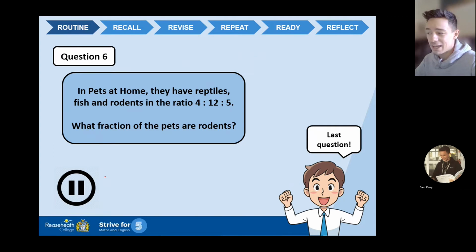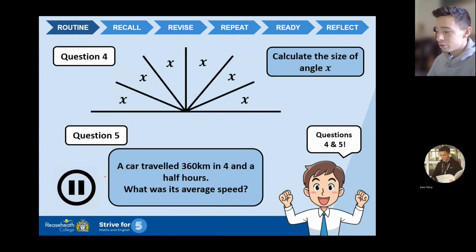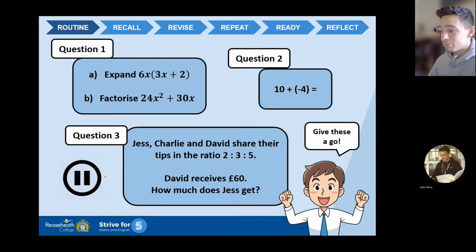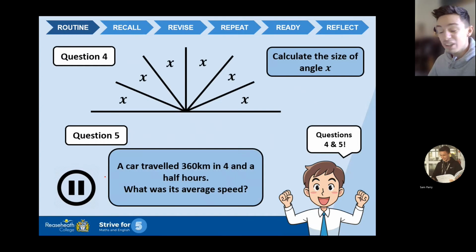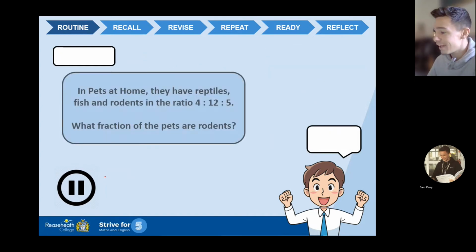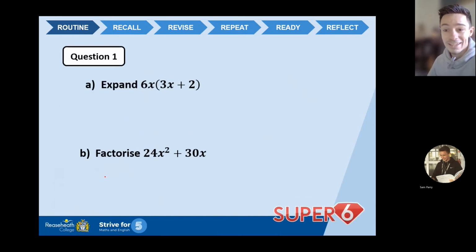Okay, hopefully now you've answered the first 6 starter questions, and in doing so you've had a variety of a few different topics, so some ratio, some angles, some speed, distance, time, some algebra, negative numbers, and then once again a bit more ratio. So hopefully you're looking pretty confident and you're quite happy with your answers, but this is where I do my job now and I teach and explain how I would answer these questions in an exam setting. So the first question, we have to expand and factorize.